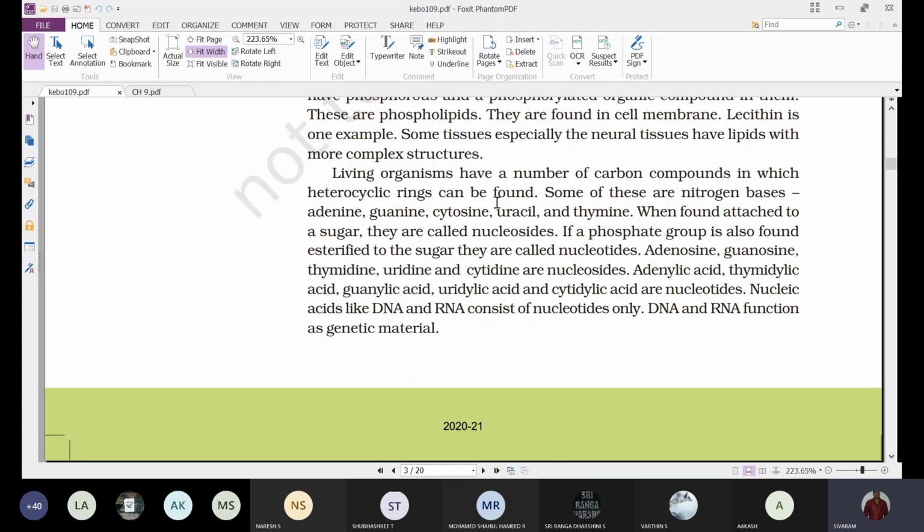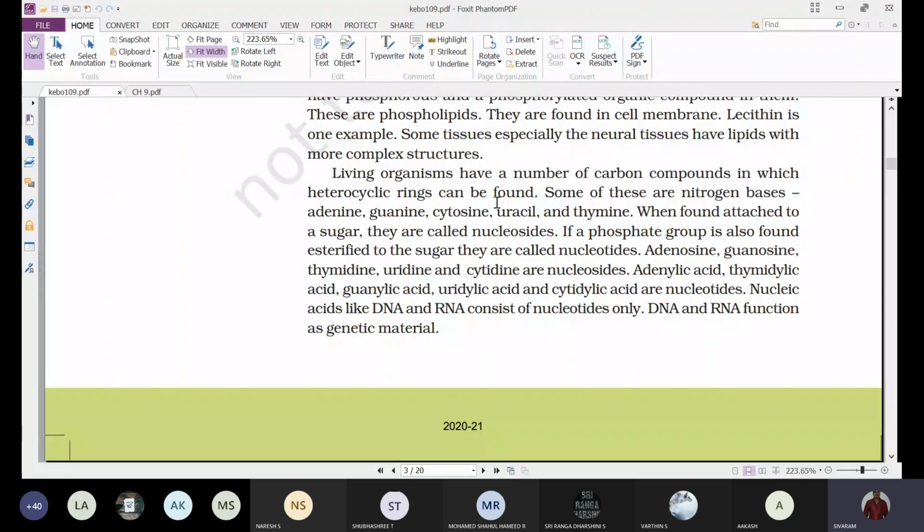And this DNA and RNA act as the genetic material in living organisms. In most of the organisms, DNA is the genetic material. And some viruses, we can't say completely as living, also have RNA as the genetic material.